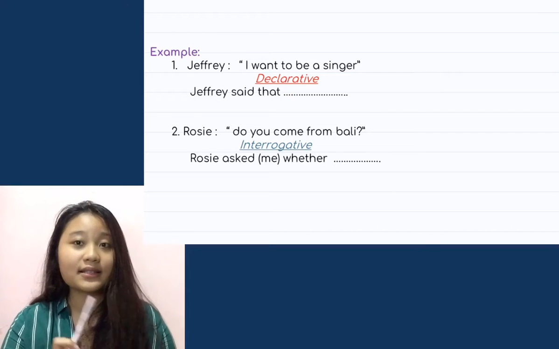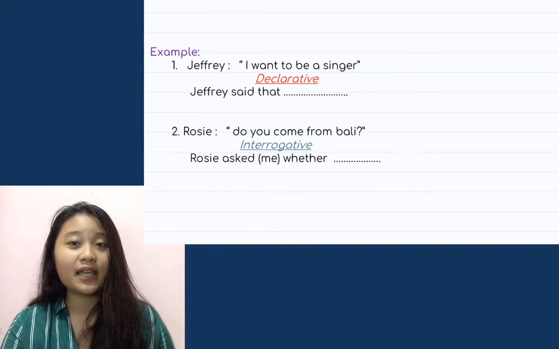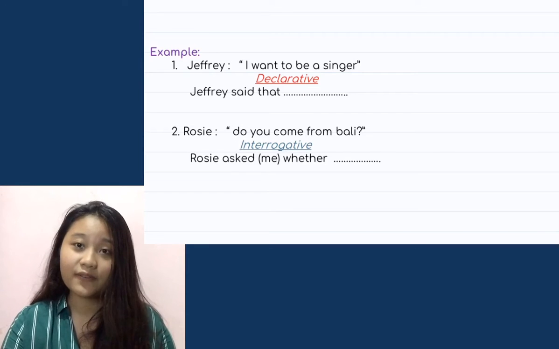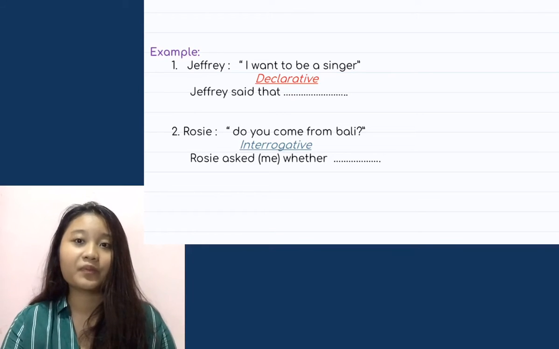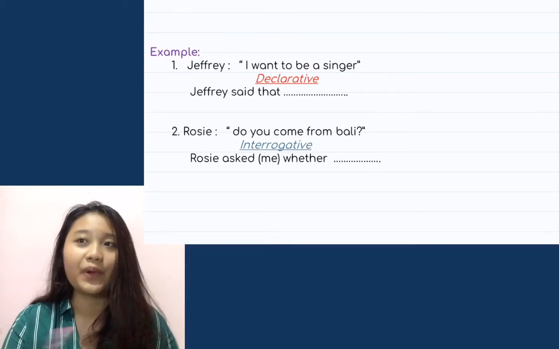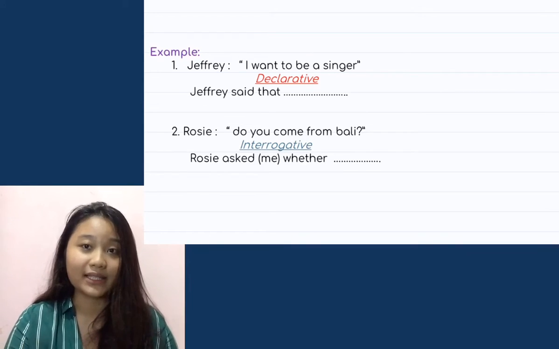And the second example, Rosie: "Do you come from Bali?" The sentence is interrogative. In interrogative, we use the reporting words ask and wonder. So we can use ask here. So the sentence is: Rosie asked me whether I came from Bali.